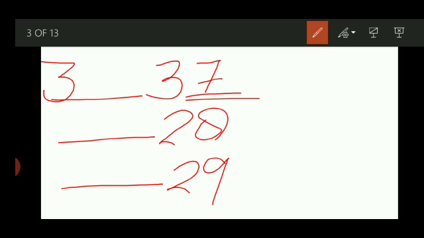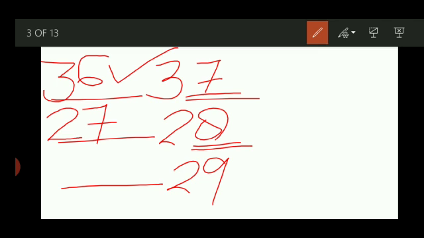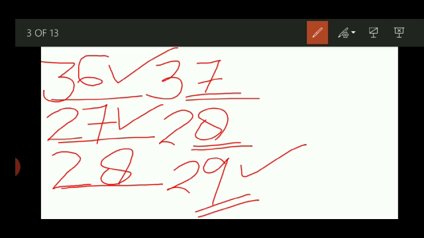7. The numbers which are on the ones place. So what comes before 7? 6. Got answer? Before 37, 36 is the right answer. Any problem? First number will be same. Last number is 8. So what comes before 8? 7. Any problem? No. I hope you understand well. Next, first number should be same. Last number is 9. So what comes before 9? 8. Any problem? Now 2 digits number you can understand properly. There is not any problem. One more example we will see.